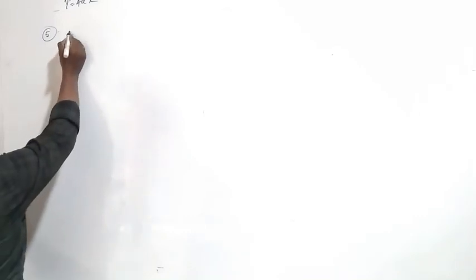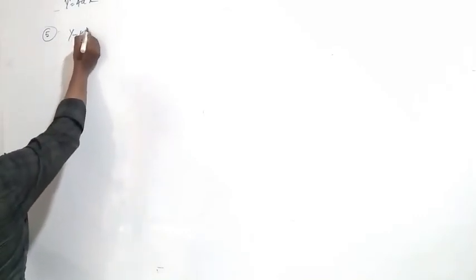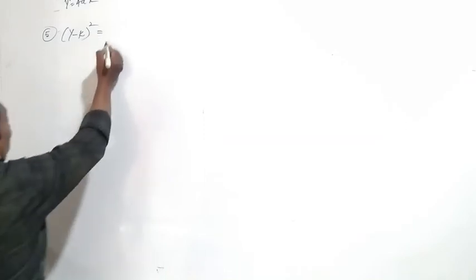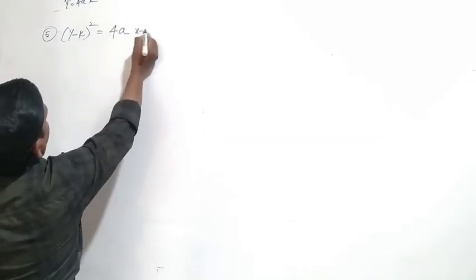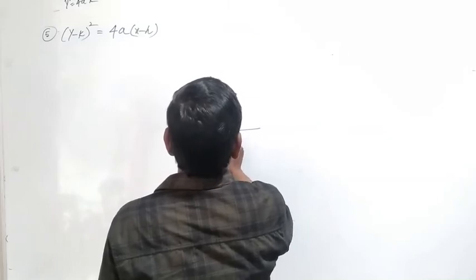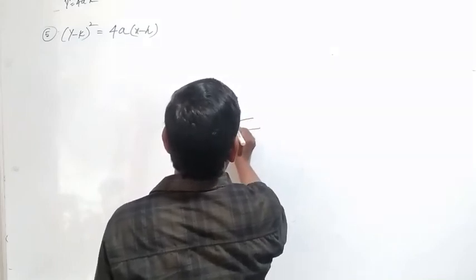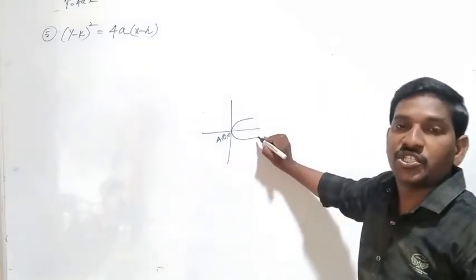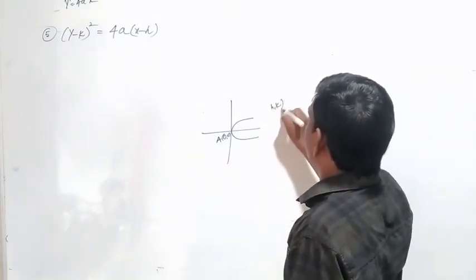Now the fifth one. The first one is y square equal to 4ax. So y minus k whole square equal to 4a into x minus h. Here the origin A 0, 0 is changed or shifted to h, k.